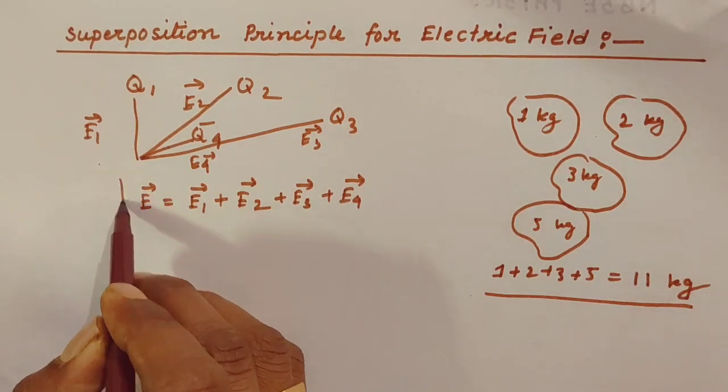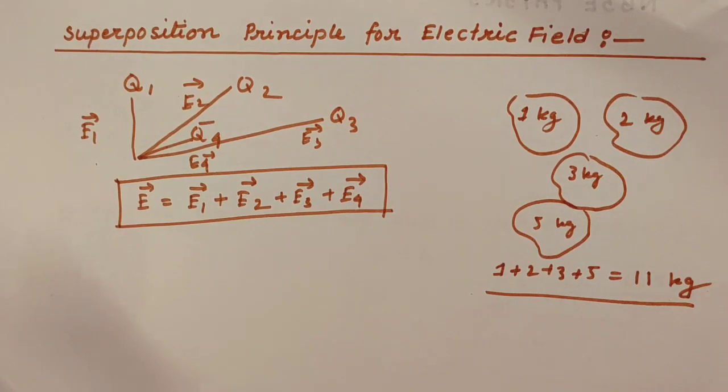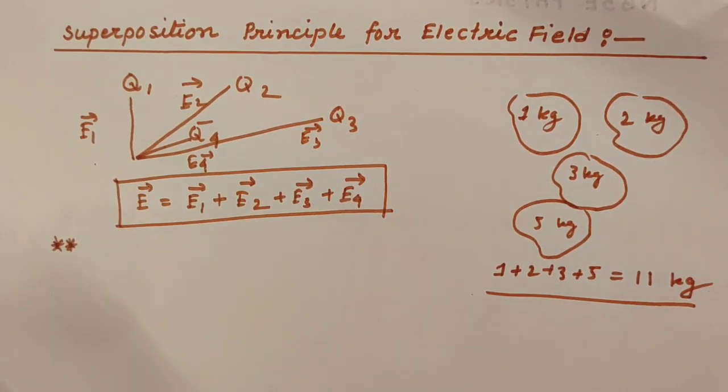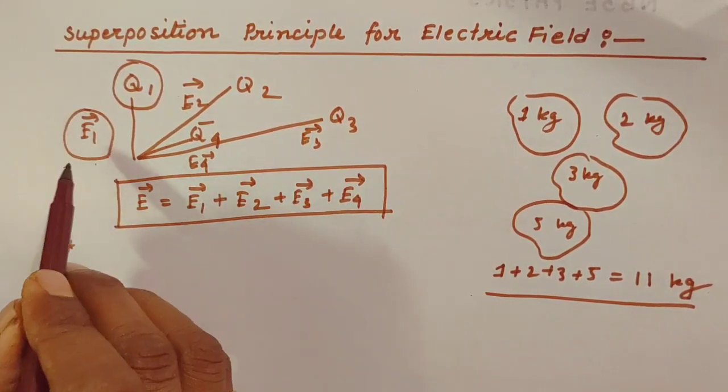So you are getting the resultant electric field, or net electric field, as a vector sum of all the electric fields due to different charges. Here you have to remember one very important point: the electric field intensity at a point due to a charge is not affected by the presence of other charges, and what we get is the resultant one. That is, for this charge, the electric field we get here is E1.